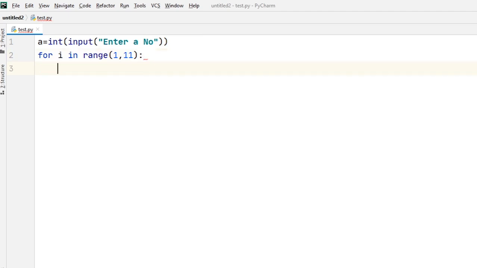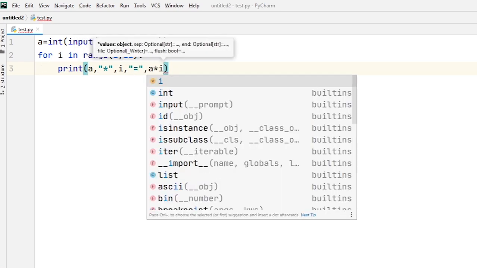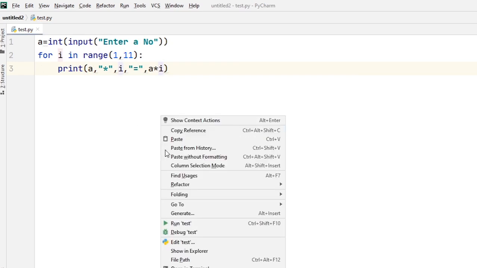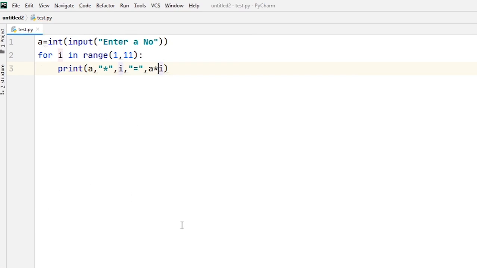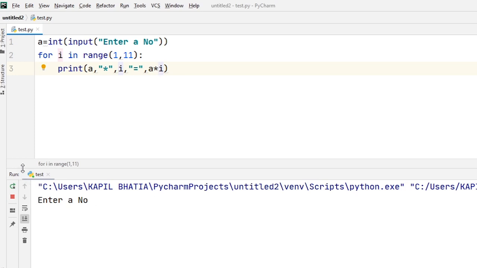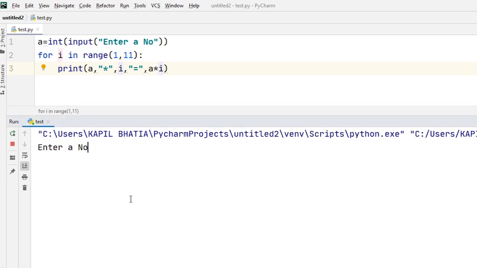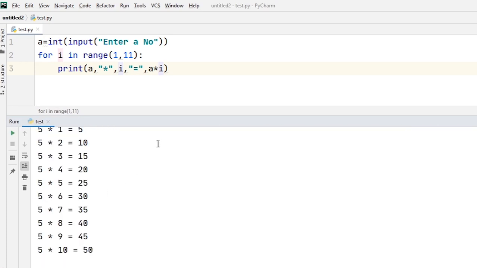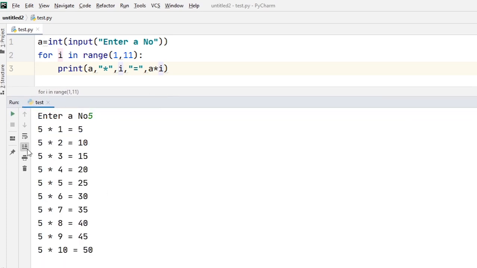Okay. And then I simply print a, then the multiplication symbol, then the value of i, then the equal to symbol, and then finally the result of a times i. Now let's run this program. Enter number. Suppose I want to print the table of 5. So here you can see the output. 5 ones are 5, 5 twos are 10, and so on up to 5 times 10. So I hope you understand. It's a very simple code.